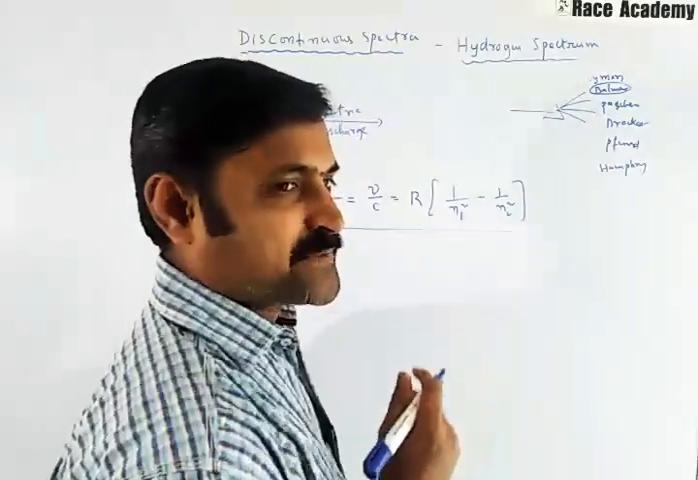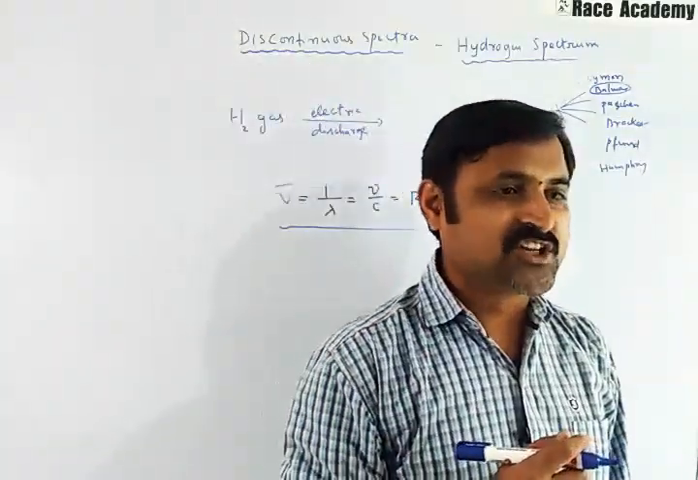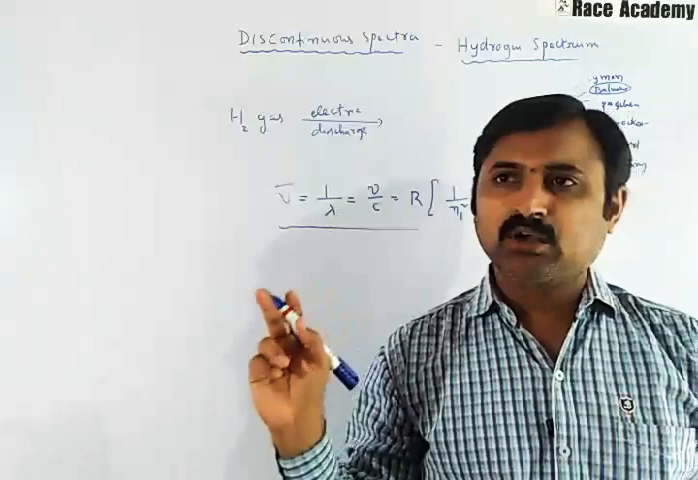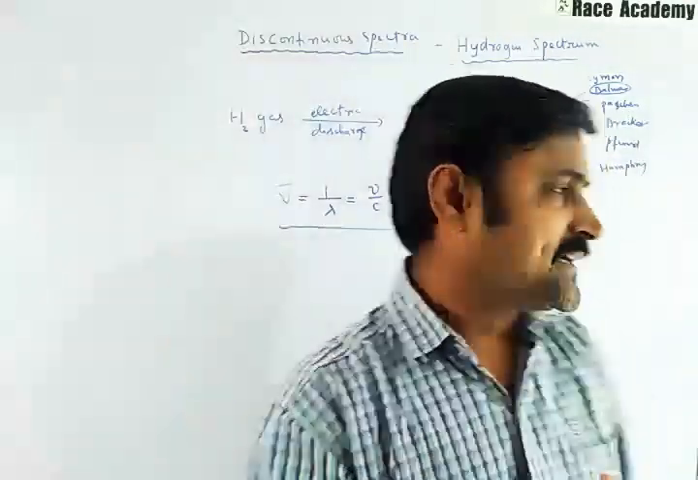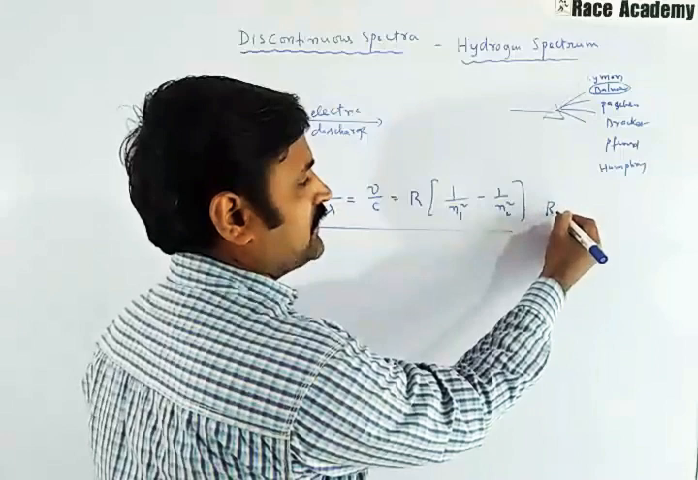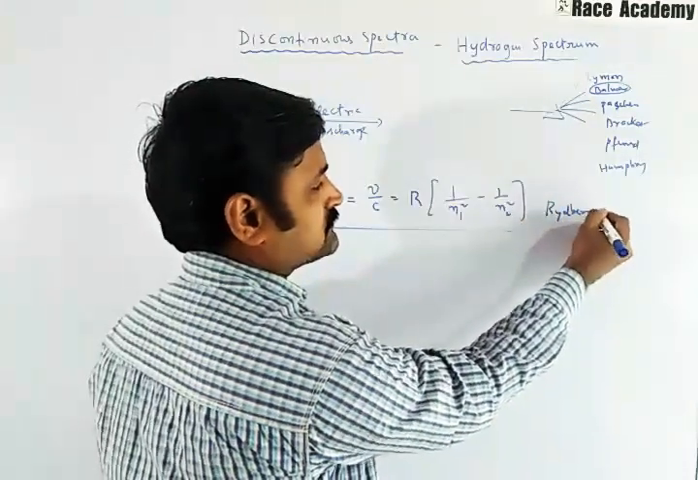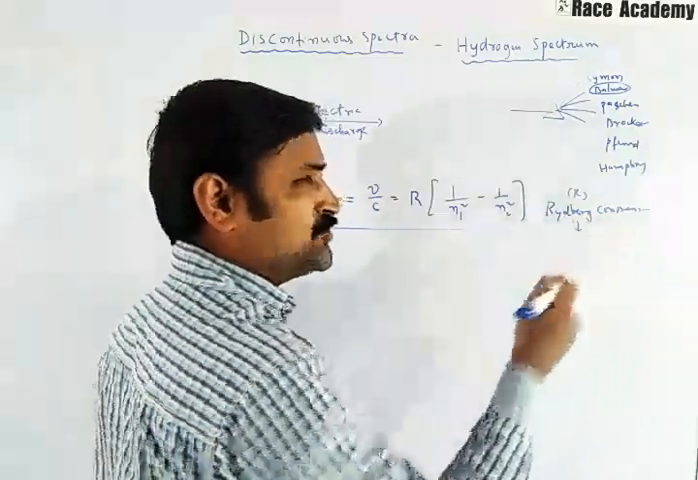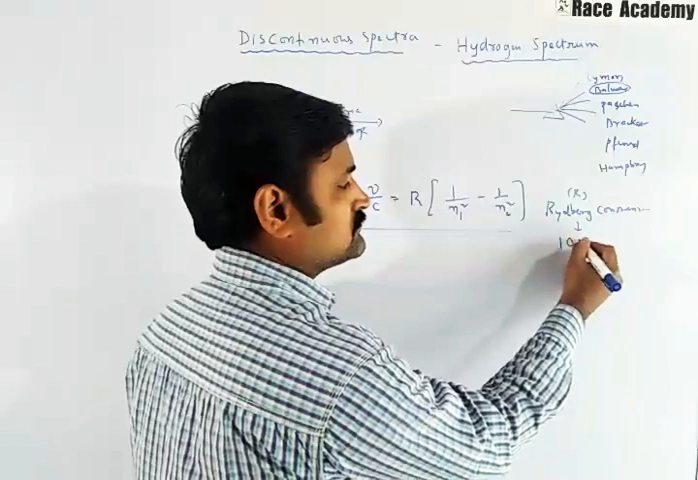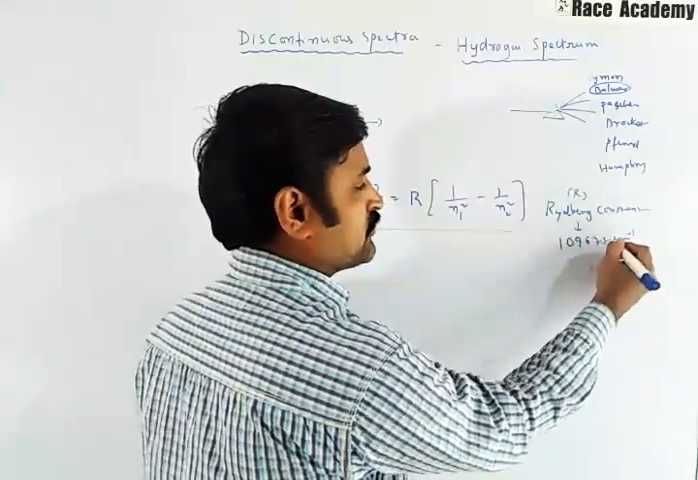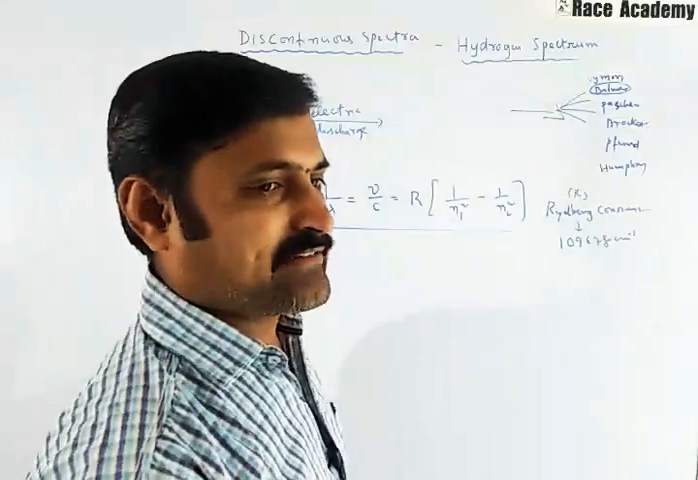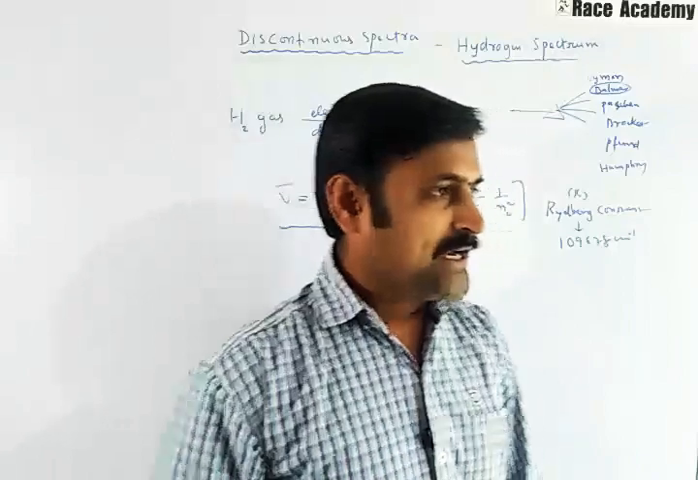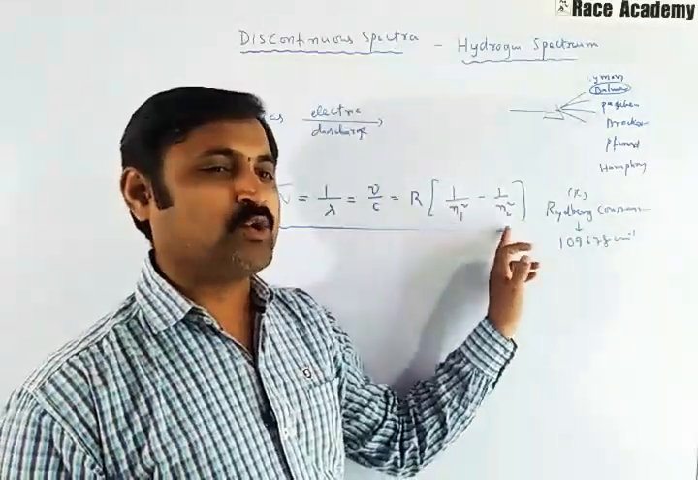This is the mathematical expression introduced by Rydberg, where R is a universal constant. We now call this the Rydberg constant. Its value is 109,678 centimeter inverse. And in this expression we have n1 and n2.